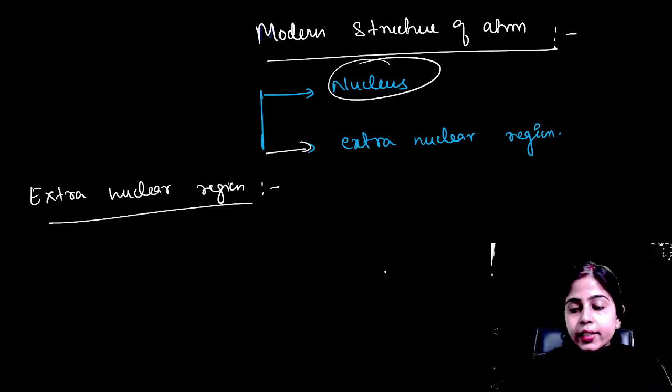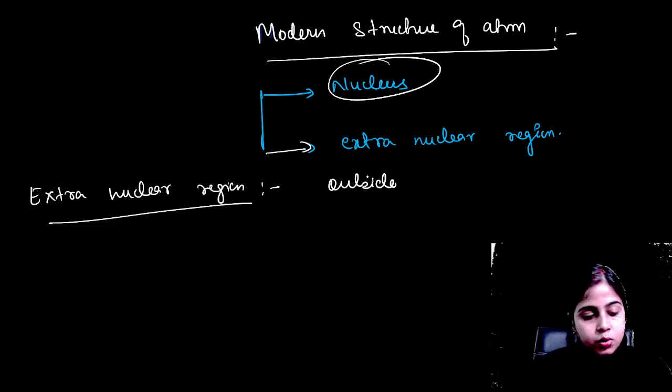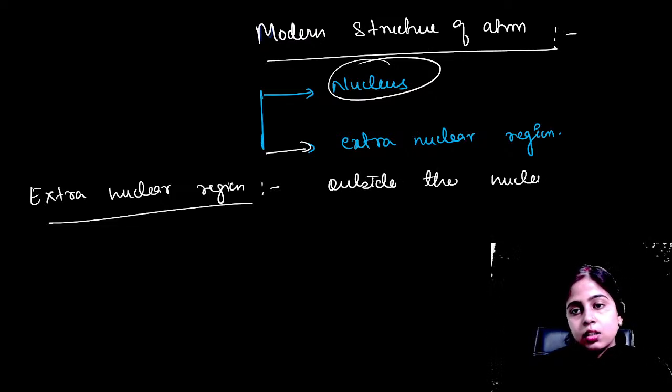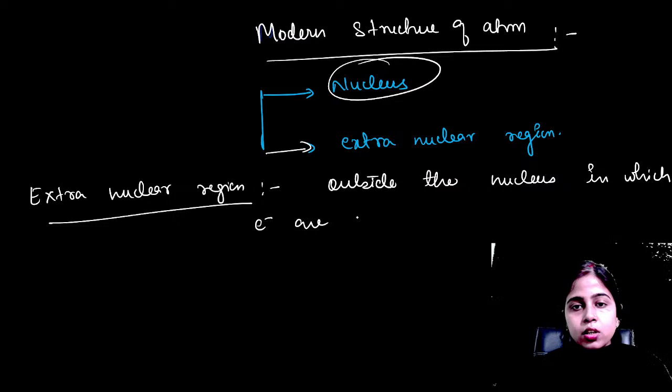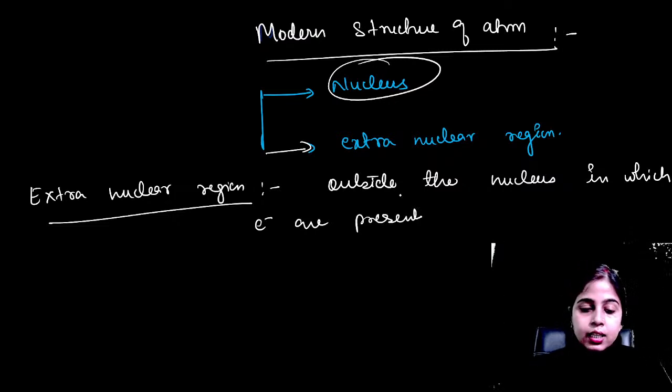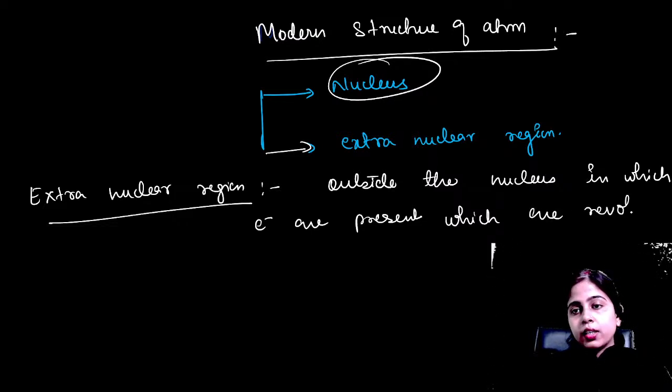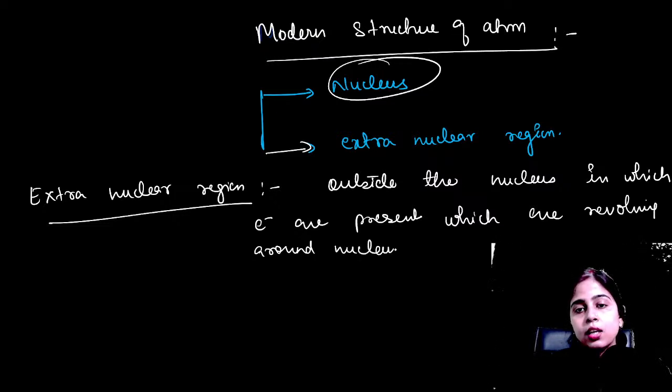So the extra nuclear region. What is this extra nuclear region? The extra nuclear region is the region that is outside the nucleus, in which electrons are present and revolving around the nucleus in their fixed path or imaginary path, you can say.